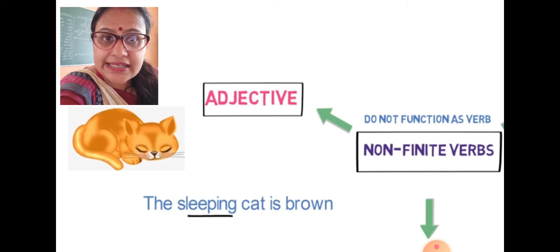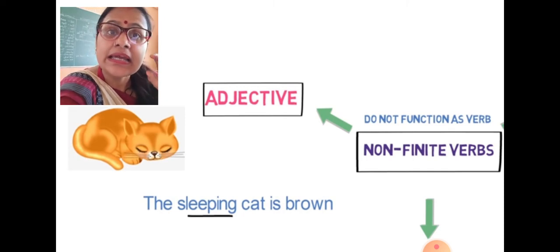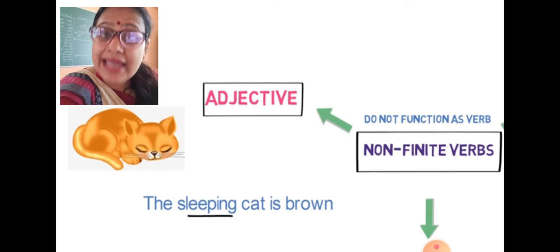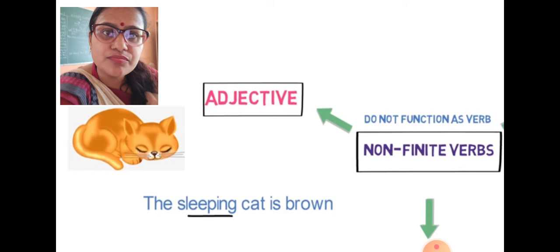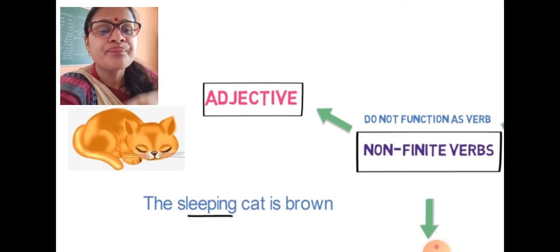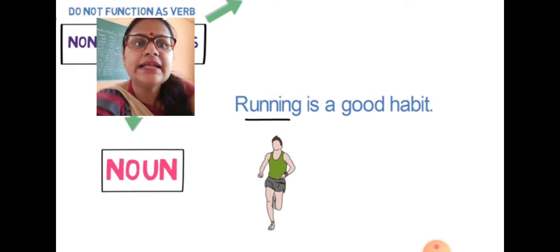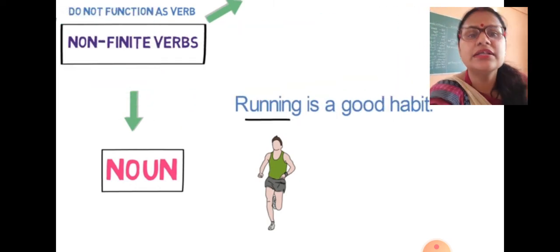So here the word sleeping is not working as a verb. Sleeping gives you more information about the cat, and when we get more information about our subject with the help of a word, that becomes our adjective.